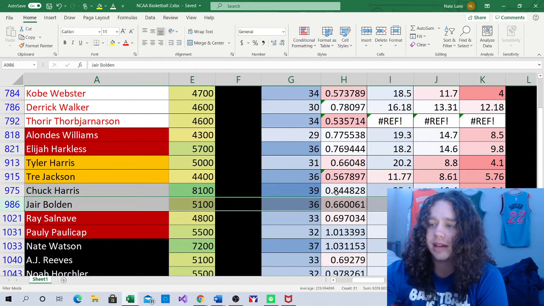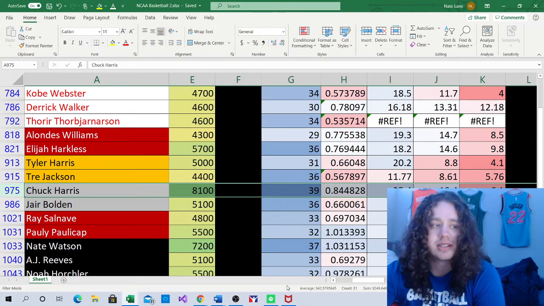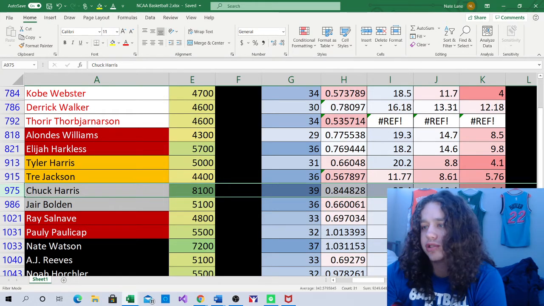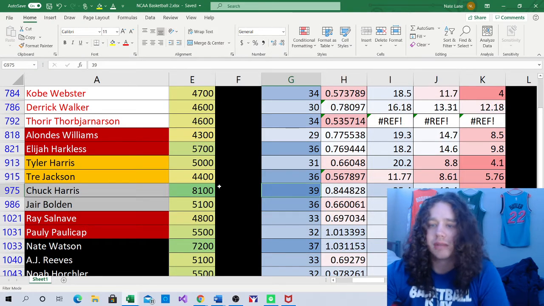So I'm going to be interested there. Usage rate 19.8. But Chuck Harris I'm only interested in if Bryce Enzi's out. Fortunately, that is the first game of the slate, so we will know before lock if Bryce Enzi is going to be out. If he is out, I do like Chuck Harris, $8,100. He's still expensive, but I think he's fine. I mean, he's got a usage rate 25.4 and assist rate 19.4, 39 minutes. So I think he's fine.